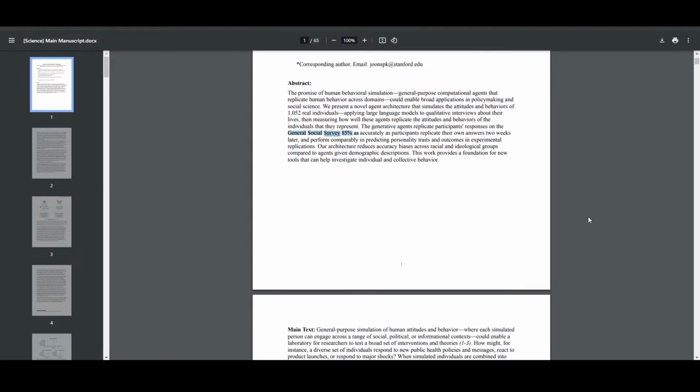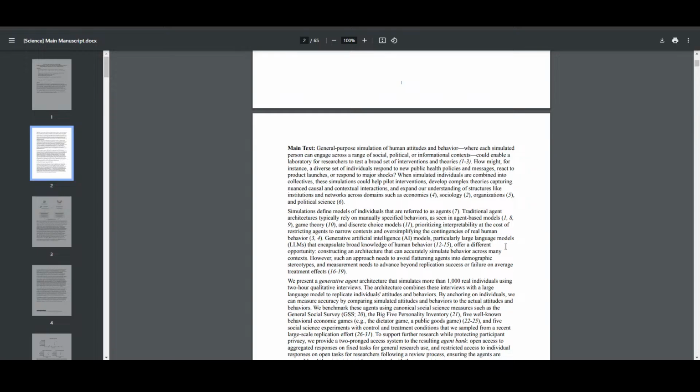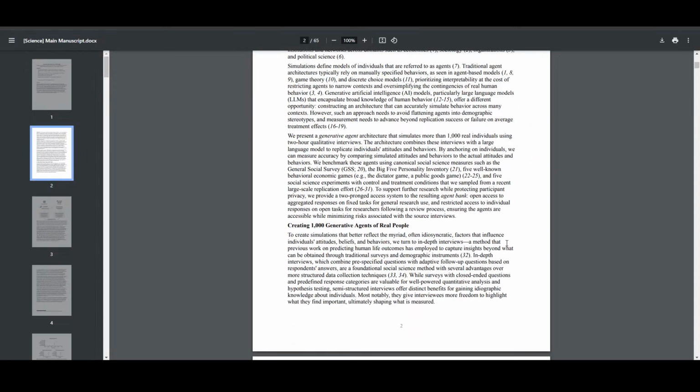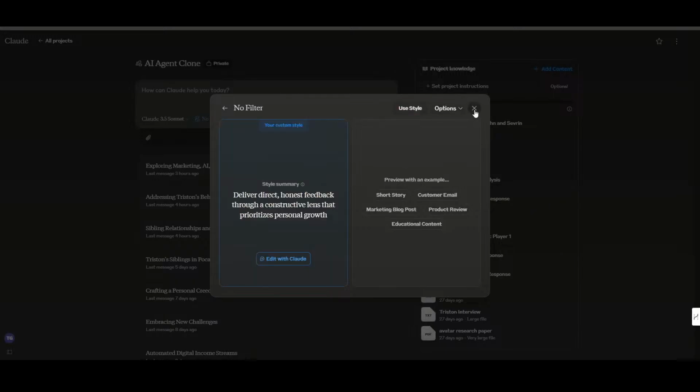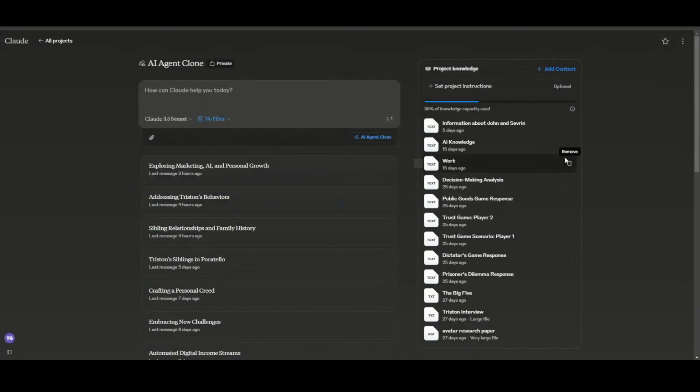And so I spent some time to sit down and actually figure out the whole thing step by step, understand all the individual steps and processes and everything that go into this. And basically just tried to make it as simple and easy to follow and replicate as possible. Now, I have actually done this already. Let me close this real quick. This is my AI clone.